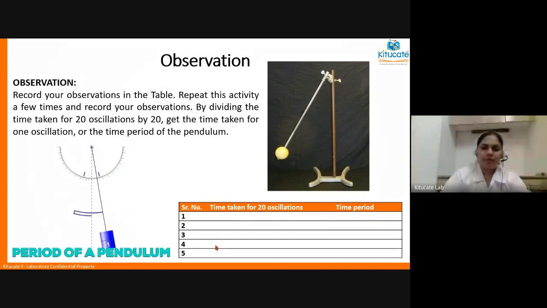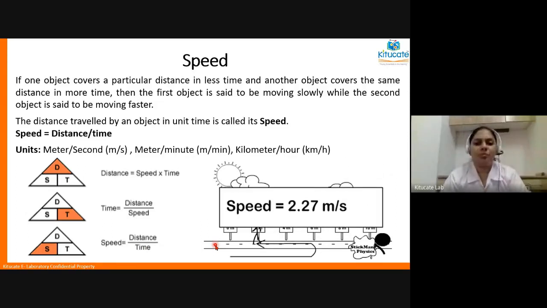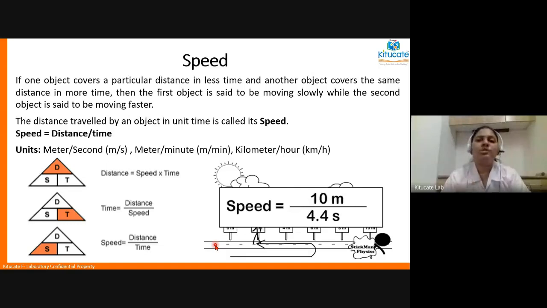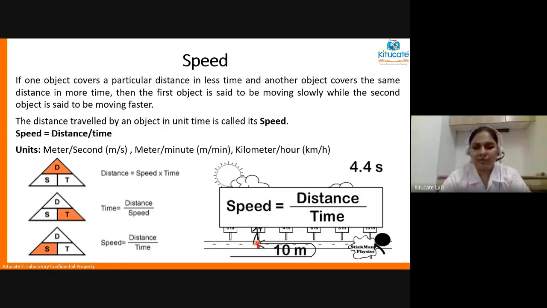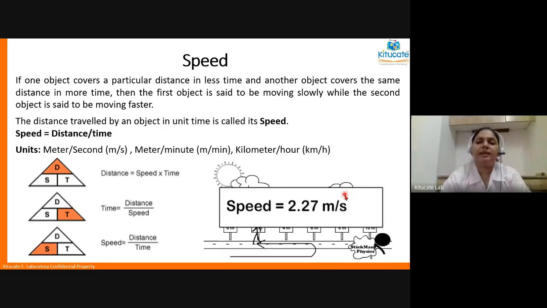Okay. So that's all. Now let's move on to the next topic, which is called speed. Now we saw that whenever we are saying that the object is in motion, it is moving at a certain speed. Speed is how much distance does the object travel in a given time. So for example, if this man here is starting from here and reaching this particular portion in how much time? That is the speed.